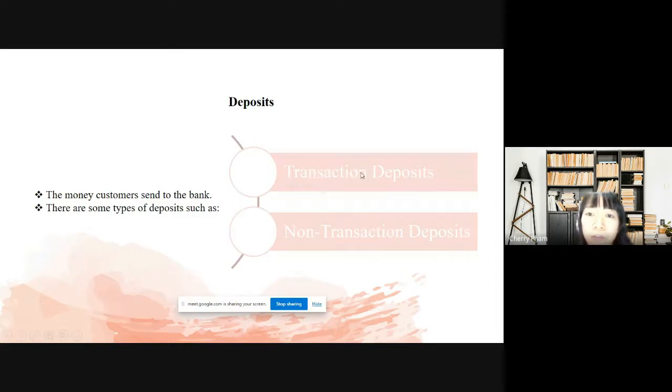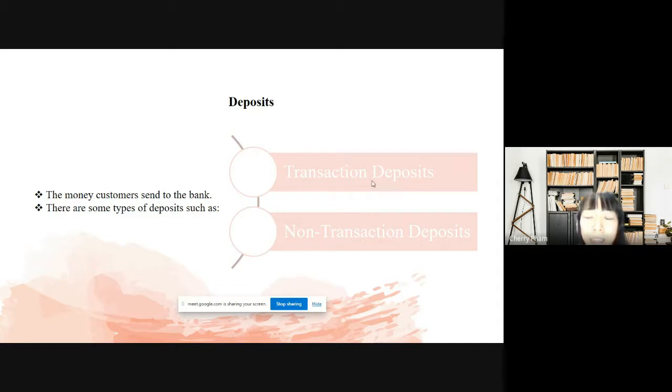For example, if you open an account at the bank and send your money into this account, you can then use that money to pay bills or transfer online, or do many other things with this deposit.